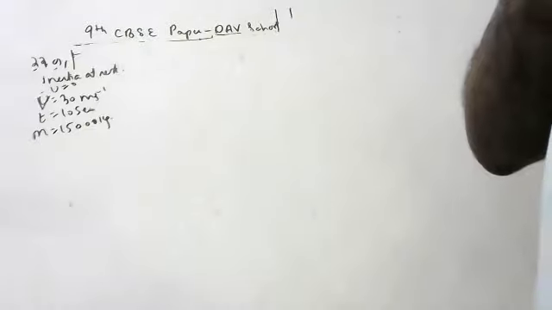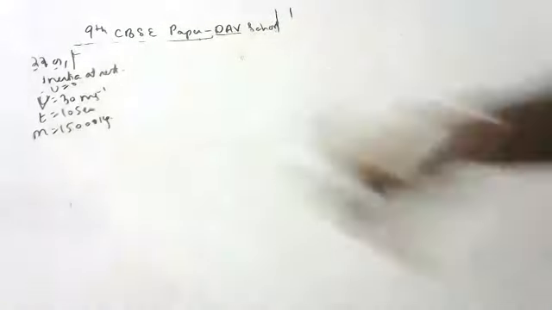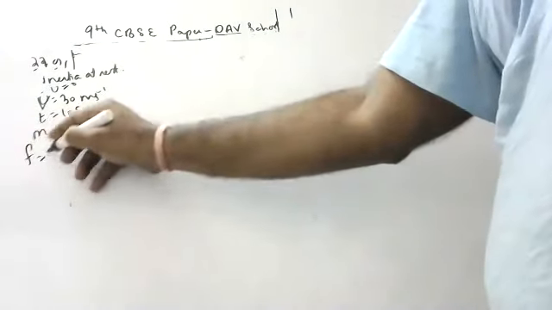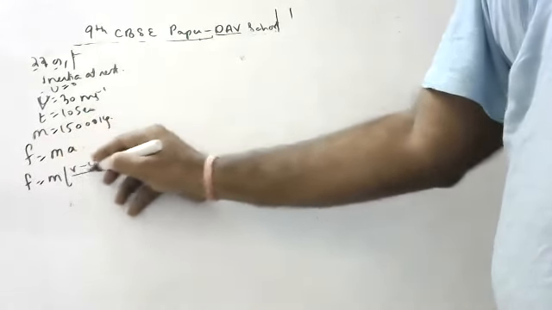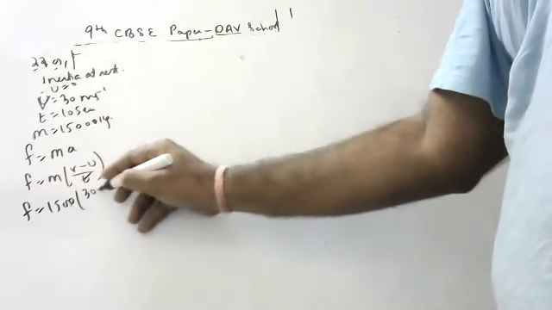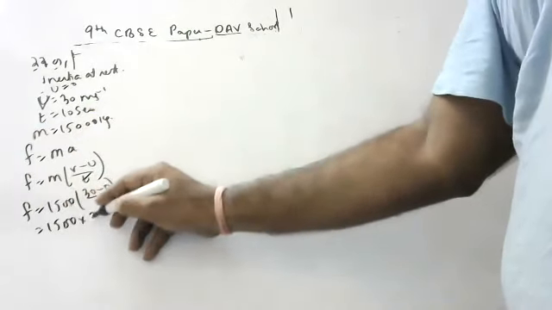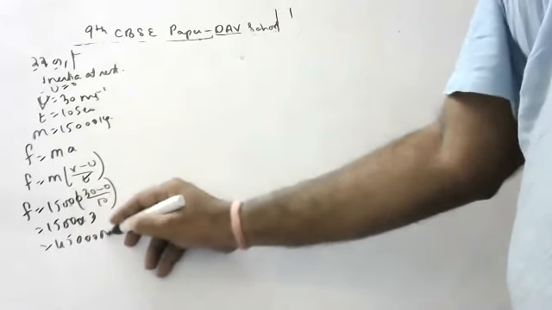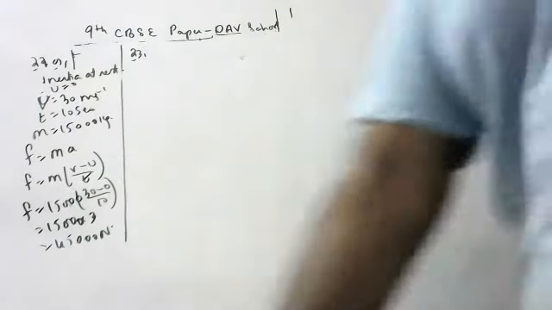Who will tell how to do this sum? Srinidh Gaur, can you tell how to do this sum? F is equal to M into A. F is equal to M into (V minus U) by T. So F is equal to M, which is 15,000, into (30 minus 0) by 10. So 15,000 into 30 by 10 is 3, so 45,000 Newton is the answer.